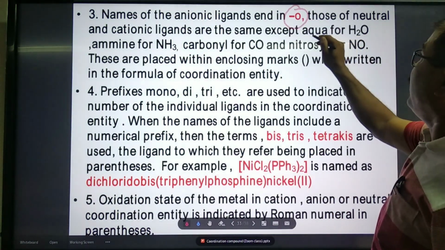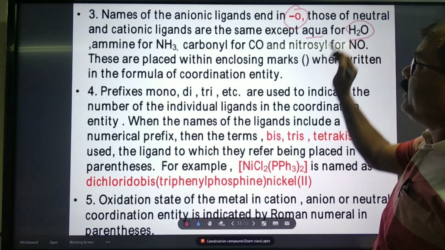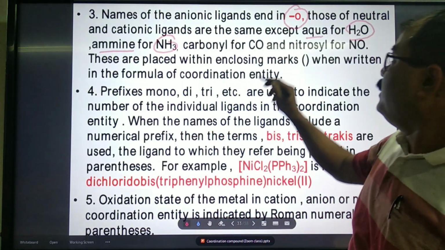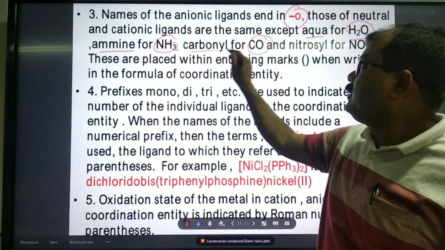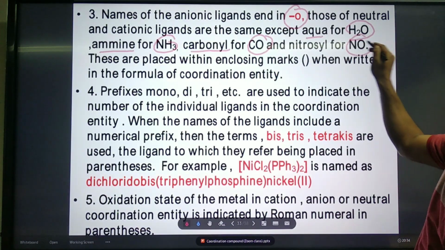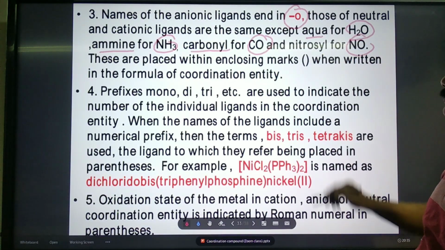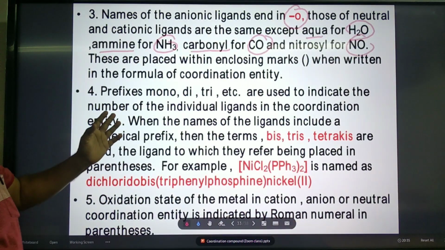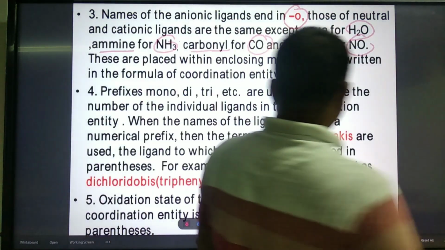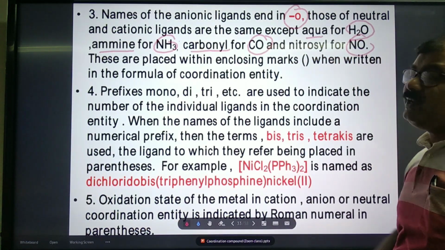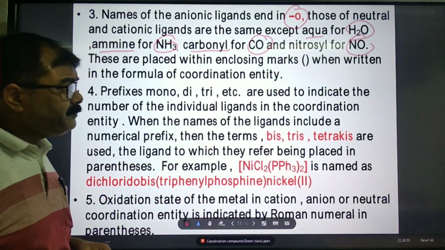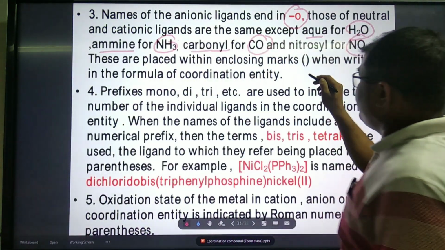Except aqua: for water we write aqua. For ammonia we write amine. For carbonyl we write carbonyl. Similarly for NO we write nitrosyl. And always for this coordination entity, while writing the formula, these ligands are given inside the bracket.